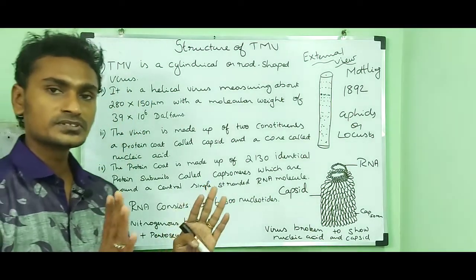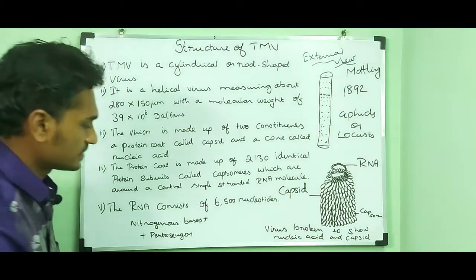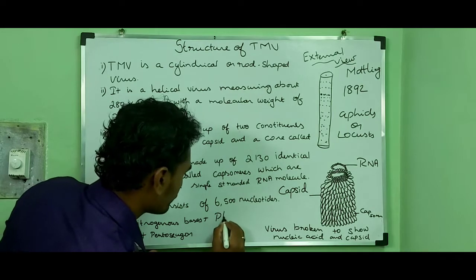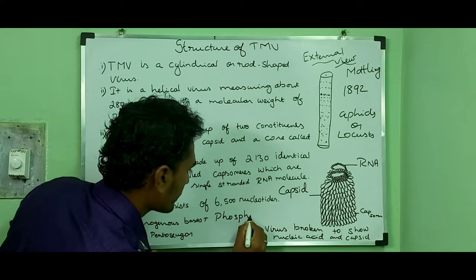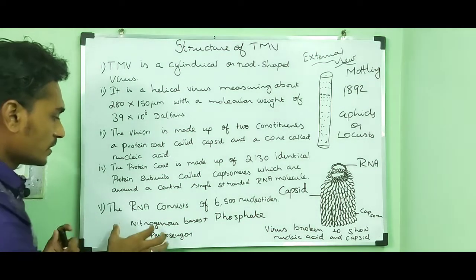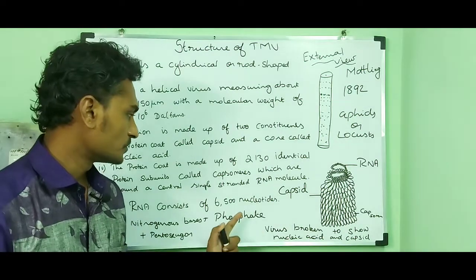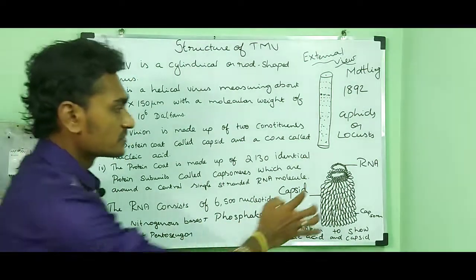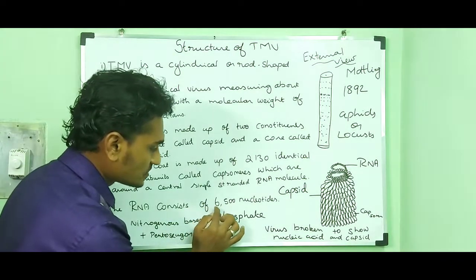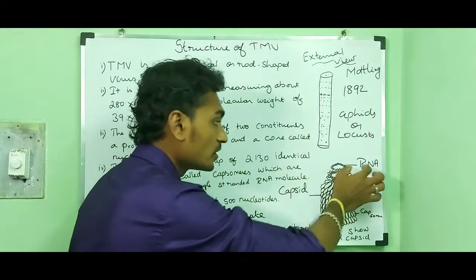Nucleotides are nothing but nitrogenous bases plus phosphate plus pentose sugar. The combination of these three things is called a nucleotide. So this RNA molecule contains 6500 nucleotides.